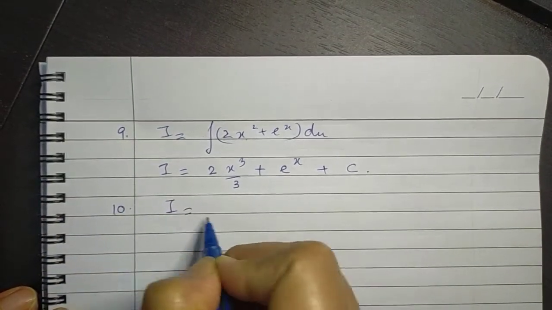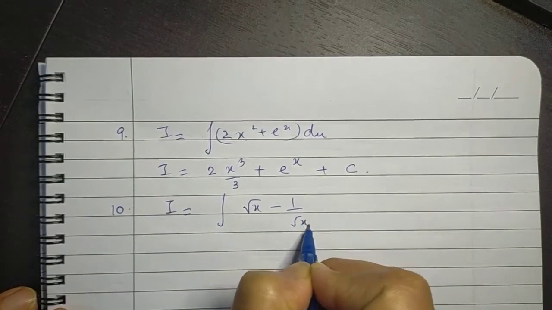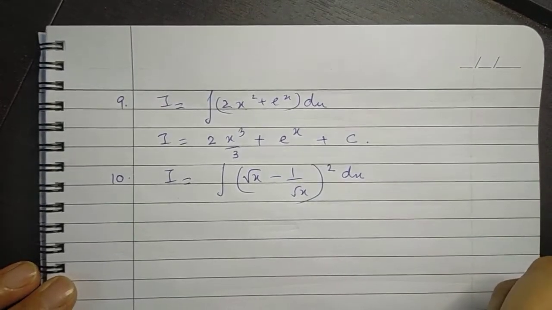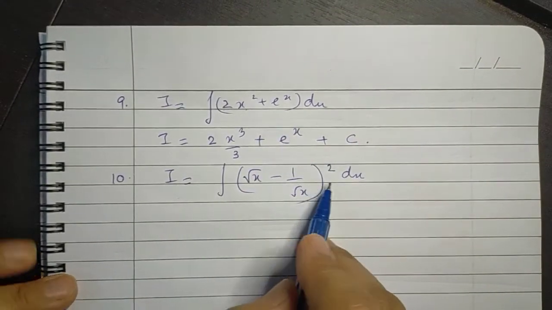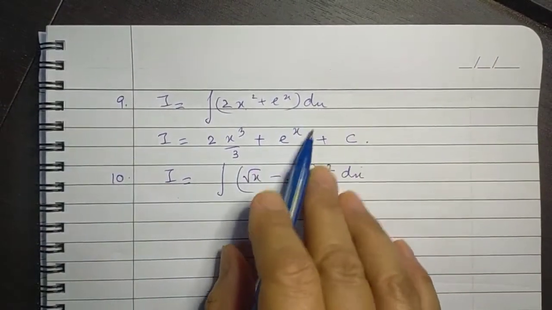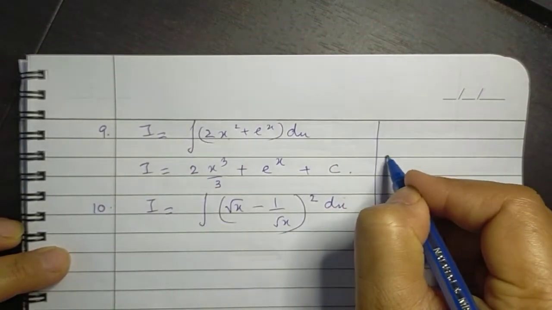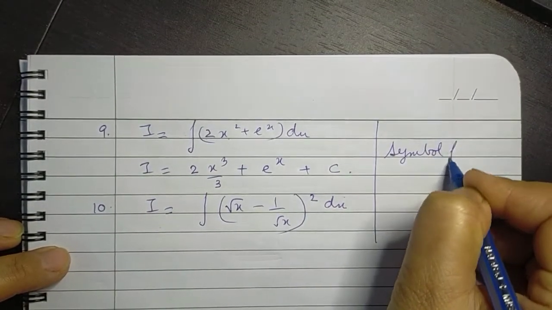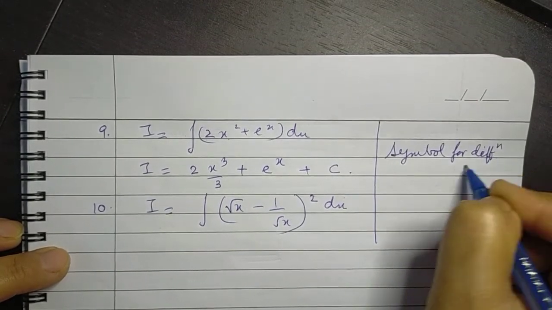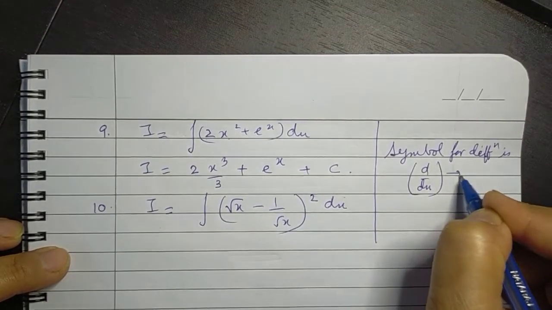Question number 10 says that the integral of square root of x minus 1 upon square root of x, whole square, into dx. Now one more thing which you have to keep in mind is, do not skip writing this dx. Without this dx, just as we have the symbol for differentiation is d by dx, this is the operator.